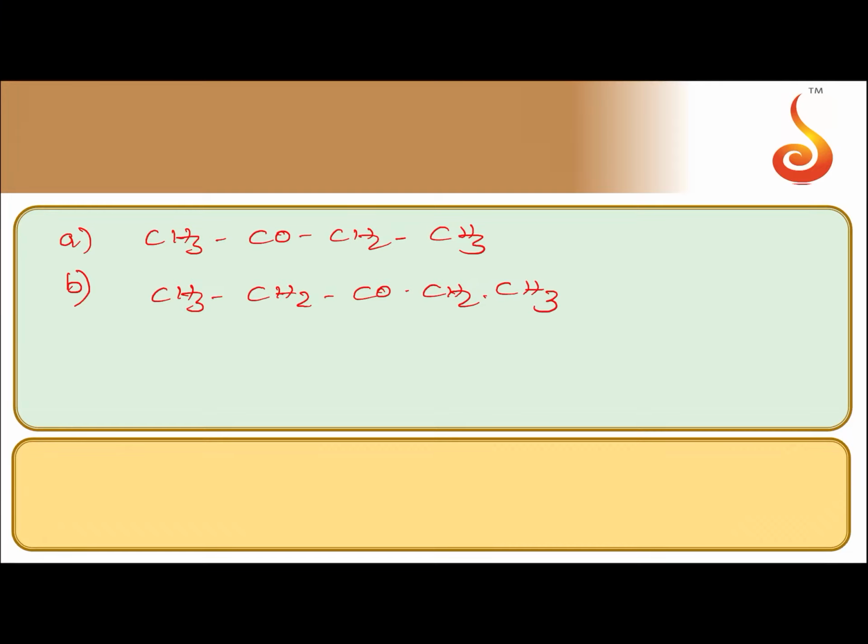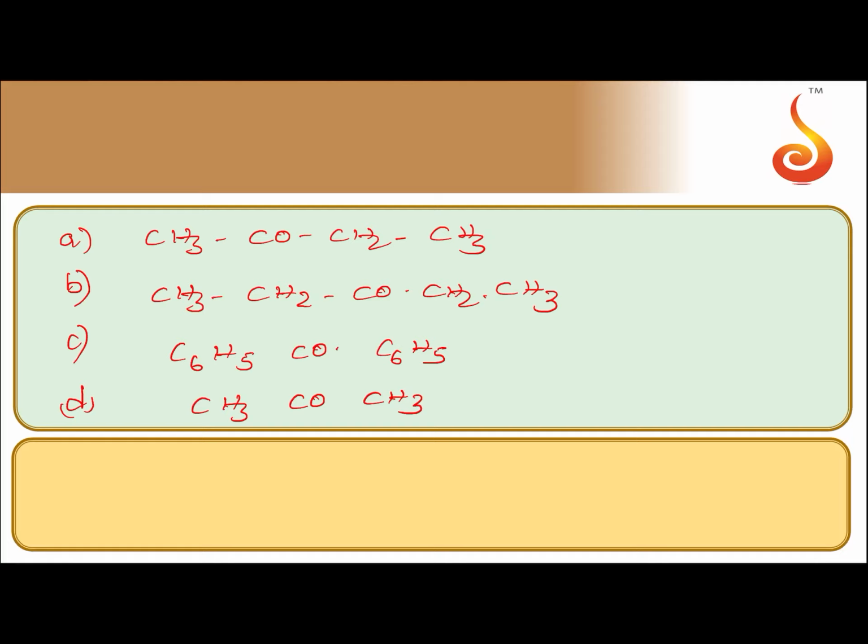What is pentanone? CH3CH2COCH2CH3. This is a symmetric ketone because there are two carbon atoms on either side of the CO group. Now option C, benzophenone. What is benzophenone? C6H5COC6H5. 6 carbon atoms on either side of CO group. So this is also a symmetric ketone. Last option, propanone. Propanone is CH3COCH3.